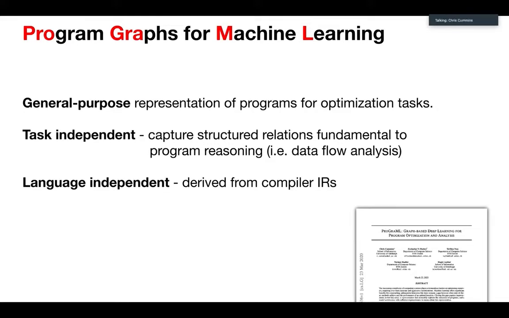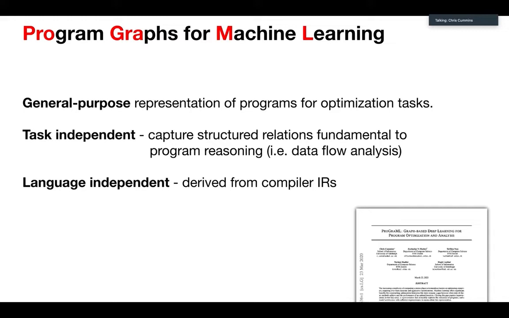When I say stuff, what I mean is we didn't want to specialize our representation to a specific task. Because often if you look at the features that you might use for, say, predicting loop unrolling, they would be totally different from the features that you would use for, say, inlining. In the research, you look at 10 papers and you get 10 different feature sets. So we wanted one representation that we could use for all different problems.